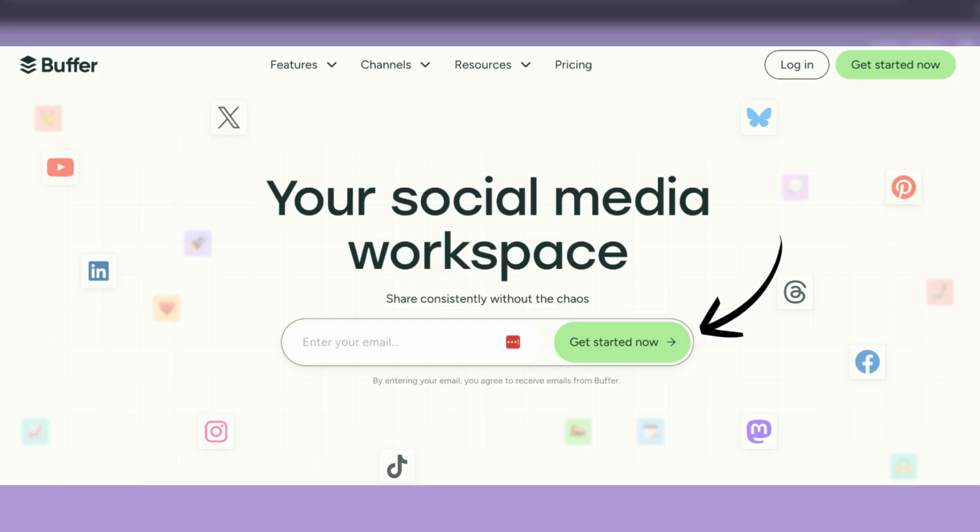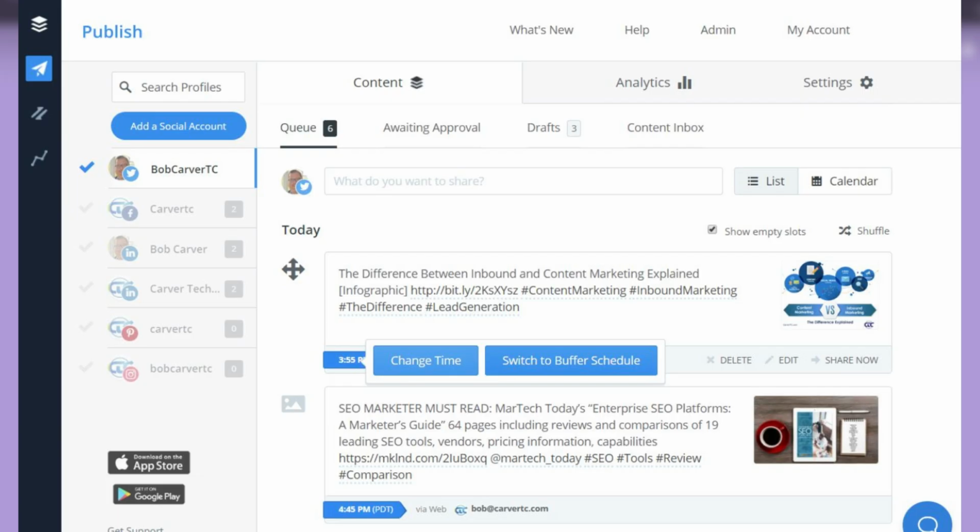Buffer's like your trusty sidekick for social media. It helps you plan posts, keep an eye on how they're doing, and even chat with your followers all in one place. It's great for folks who want a simple, no-fuss way to manage their social presence. It manages up to 300 social profiles, has white label options for agencies, you can get 12% more engagement with analytics, you can assign tasks to 80+ team members, and you can also automate content with smart queues on Buffer.